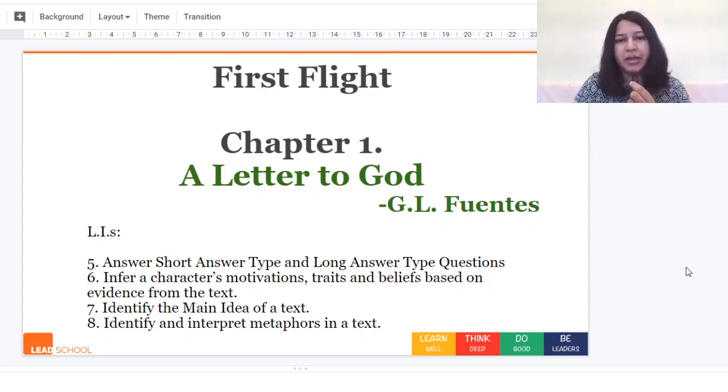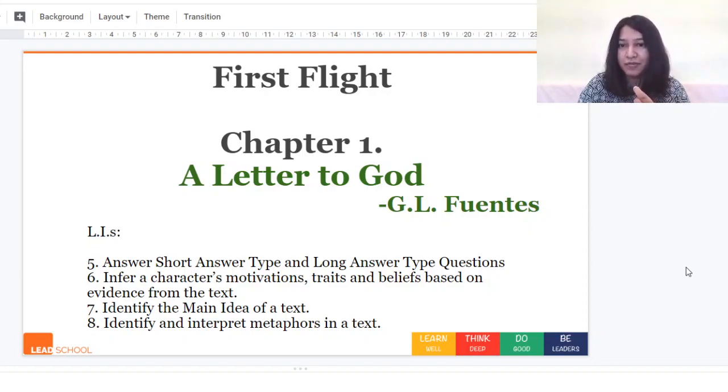So for class today, again, we'll be looking at a letter to God. The LIs that we are going to look at today are first, short answer type and long answer type questions. So these are question types that will come in your exam paper and something that we'll be practicing in your tests throughout this year. The next one is infer a character's motivations, traits and beliefs based on evidence from the text. Next is identify the main idea of a text. And then finally identify and interpret metaphors in a text.